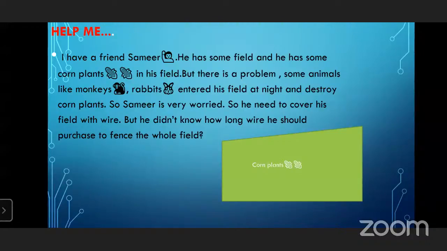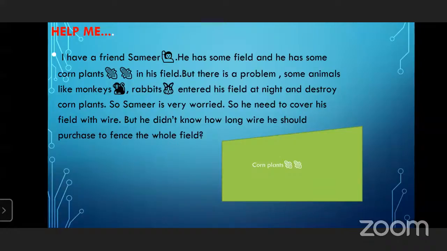Some animals like monkeys and rabbits enter his field at night and destroy his corn plants.